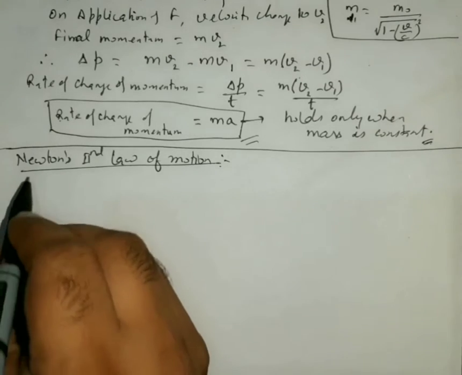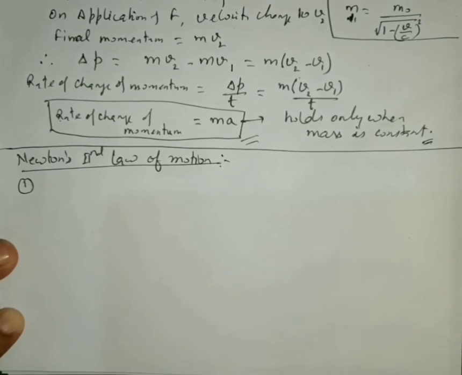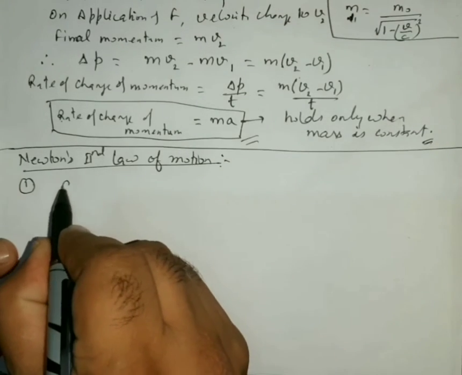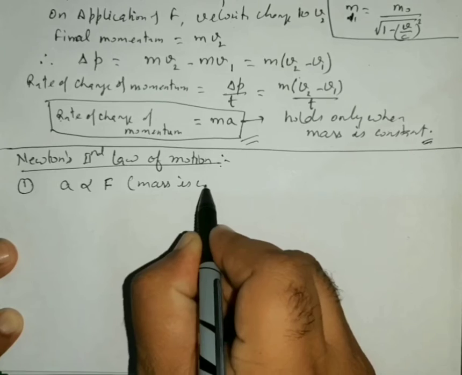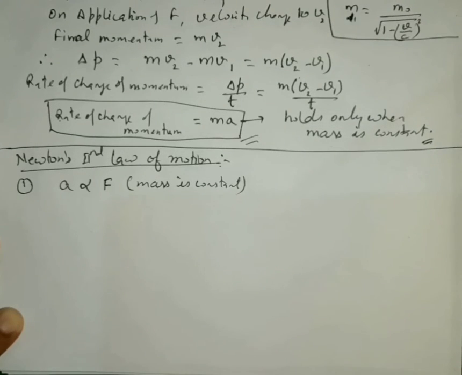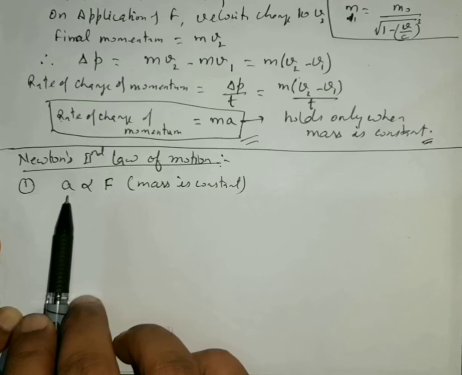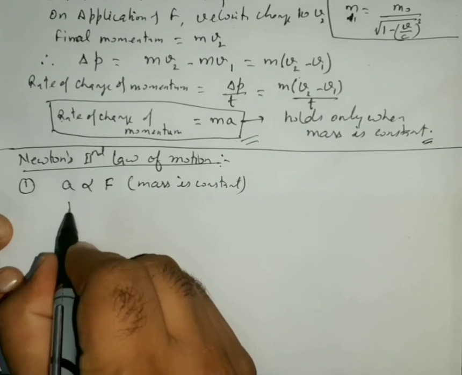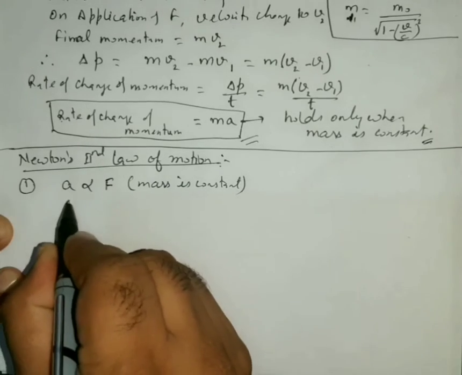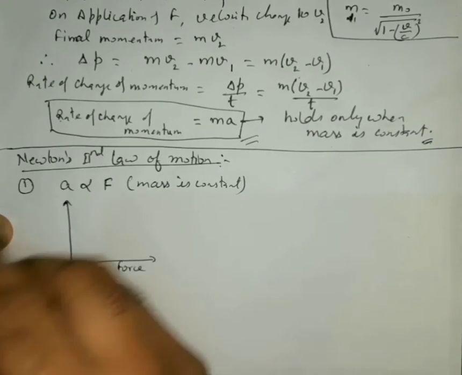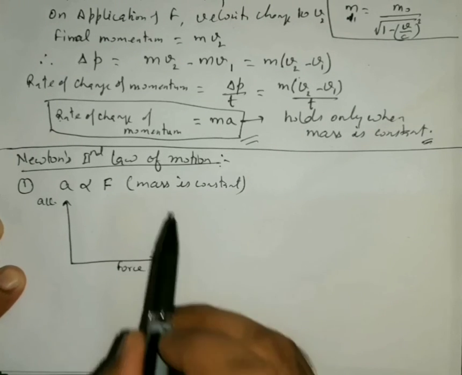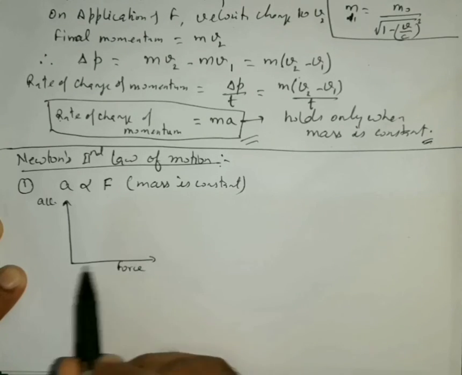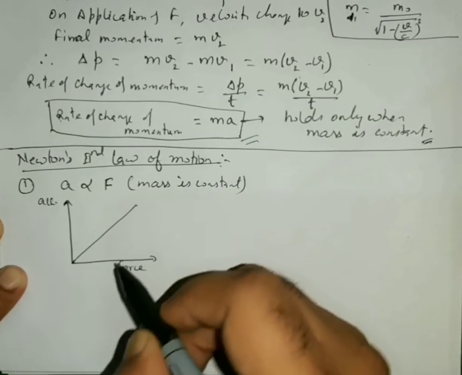His first observation is that the acceleration produced in the body is directly proportional to the force. So acceleration is directly proportional to the applied force, provided mass is constant. As the force increases, the acceleration produced will also increase. Let us draw a graph for this. If we take force on the x-axis and acceleration on the y-axis, and the mass is constant, then with the increase in force, acceleration also increases. So this was his first observation.